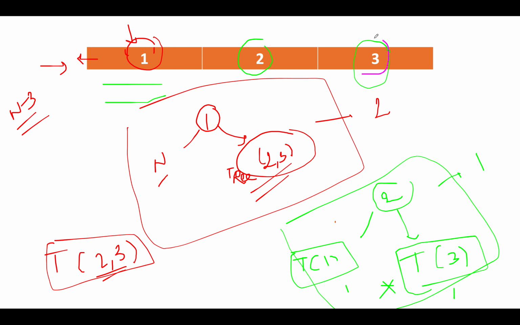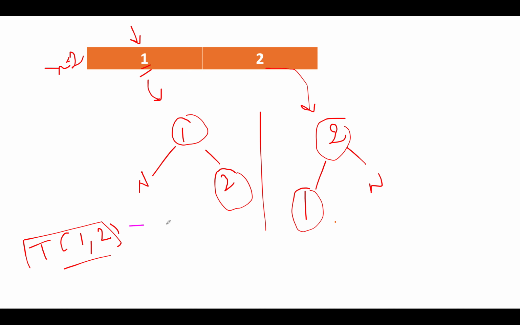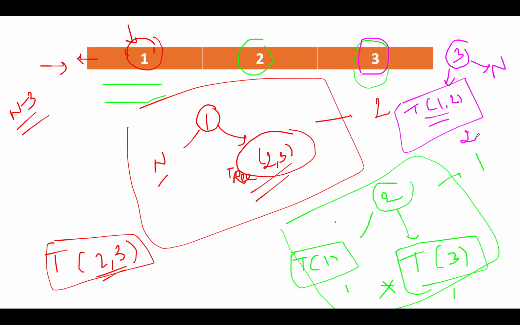Let's proceed ahead, and let me change the color of the pen, and let's take magenta this time. Let's try to find out the total number of trees that are possible with 3 as a root. So we want to make 3 as a root, and for its right child there is only one possibility, which is null, because there are no more elements to its right. For its left child, the total number of contenders that we have is 1, 2. So we need to use 2 nodes here, and the size of the total number of contenders here is 2. The total number of trees that are possible using 2 nodes is 2 from the previous analysis. We are already aware of this. So the total possibility would be equal to 2 into 1, because here we can only have null. So the total number of trees that are possible with 3 as a root turns out to be 2.